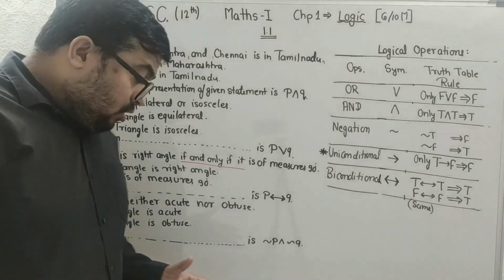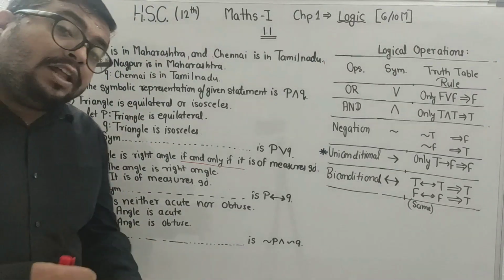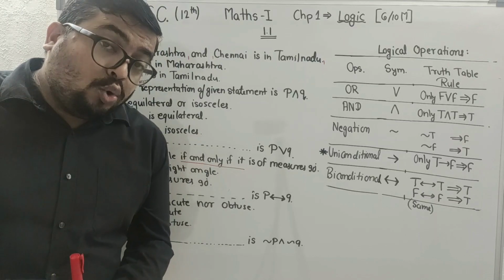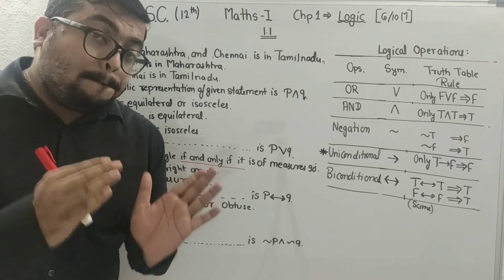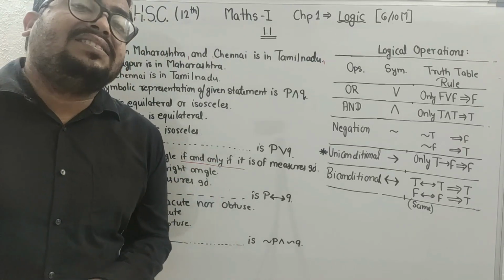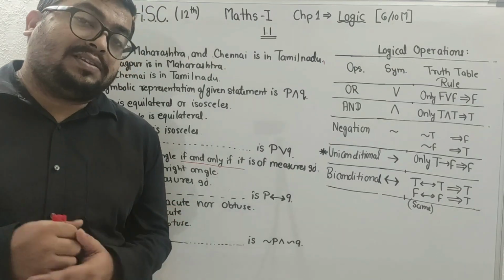Question number 4 explains that you have to select P and Q as simple assertive sentences.